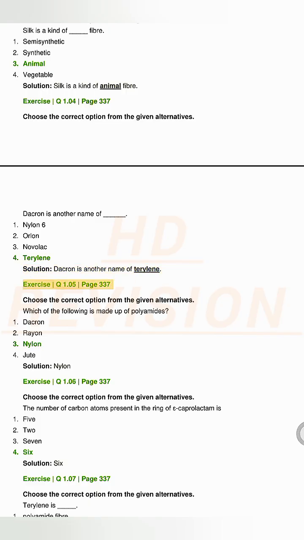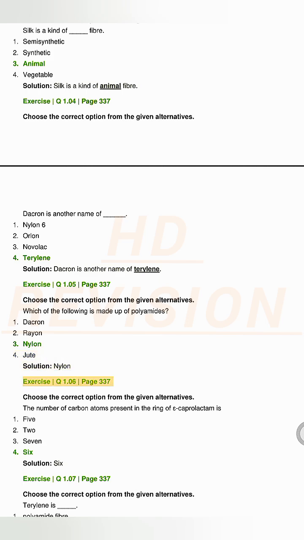Exercise Q1.05, page 337. Choose the correct option from the given alternatives. Which of the following is made up of polyamides? 1. Dacron. 2. Rayon. 3. Nylon. 4. Jute. Solution. Nylon.